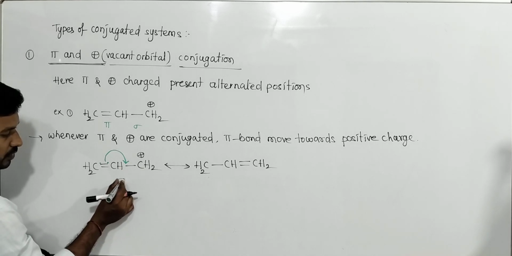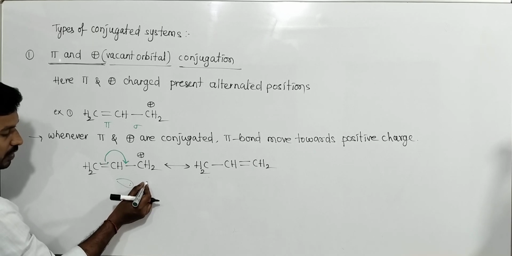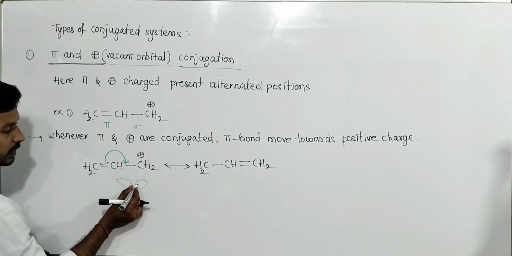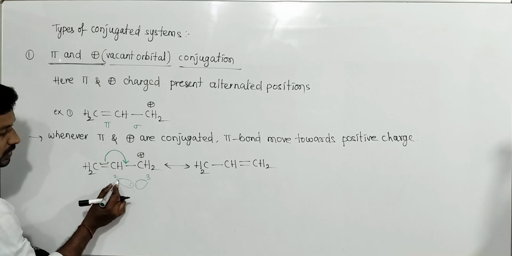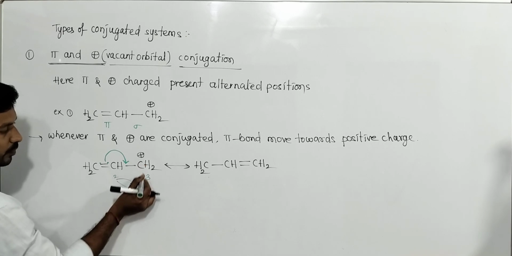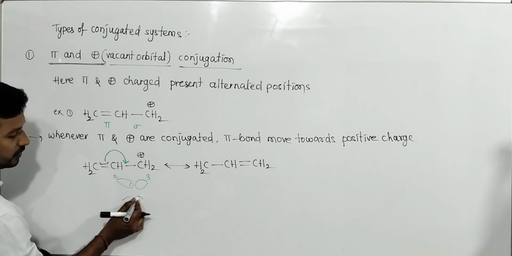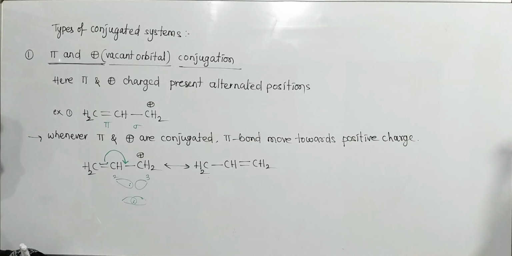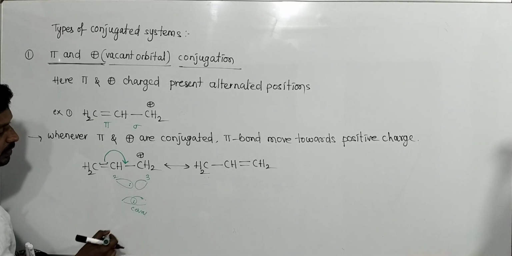Here this carbon orbital with two electrons and this carbon orbital vacant, overlapping takes place. So this is the second carbon, this is the third carbon. The second carbon orbital along with two electrons moves here. With this carbon's vacant orbital, overlapping takes place and a sigma bond, a pi bond is formed, a covalent bond.